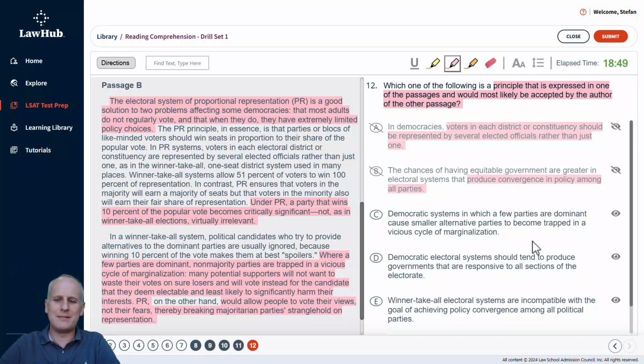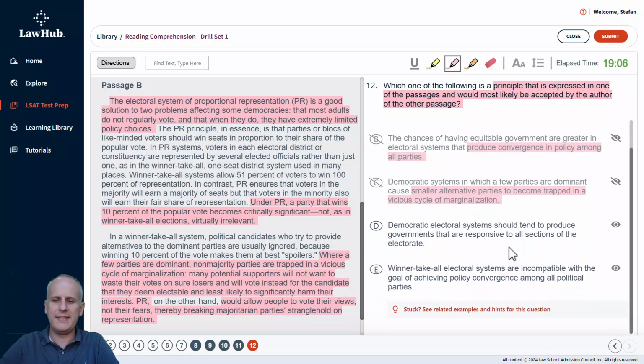Choice C, democratic systems in which a few parties are dominant cause smaller alternative parties to become trapped in a vicious cycle of marginalization. Well, this is a trap because we probably remember that phrase, vicious cycle of marginalization, from passage B, but passage A wouldn't agree with this. So we'd eliminate choice C. And then choice D, democratic electoral systems should tend to produce governments that are responsive to all sections of the electorate. That's exactly what they would both agree with. They just disagree about how to get there. So we might highlight responsive to all sections of the electorate and say that's why choice D is correct.